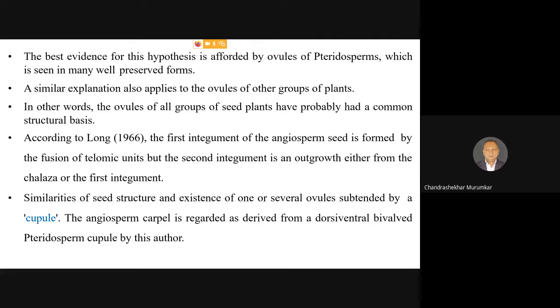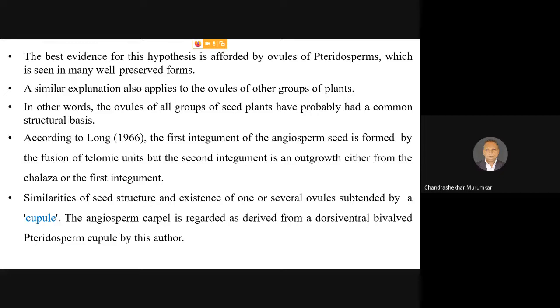All these 4 megaspores are functional in pteridophytes, pteridosperms, and gymnosperms. And that's why the female gametophytic development in these 3 groups is always called tetrasporic development.